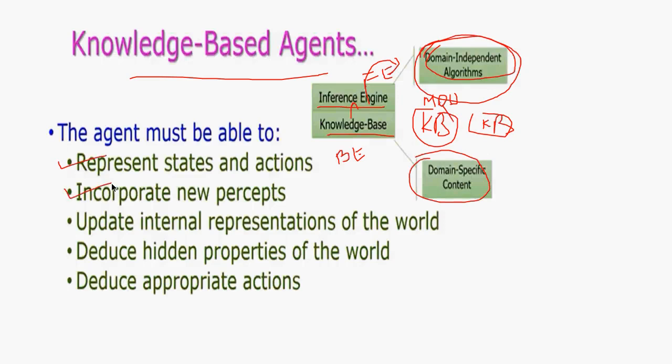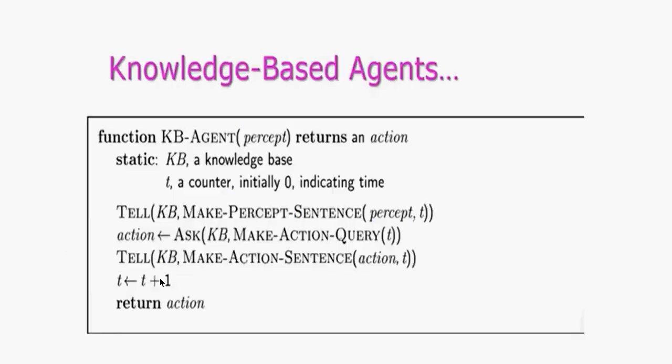It incorporates new percepts. Now, percepts are nothing but current situations according to the environment. Then the updated internal representations of the world. Okay, then it reduces the hidden aspects. See, in a lot of problem statements, you will not be able to find out the hidden aspects. It extracts the hidden aspects as the properties of the world, and it deduces the appropriate action for the hidden aspects. Okay, understood?